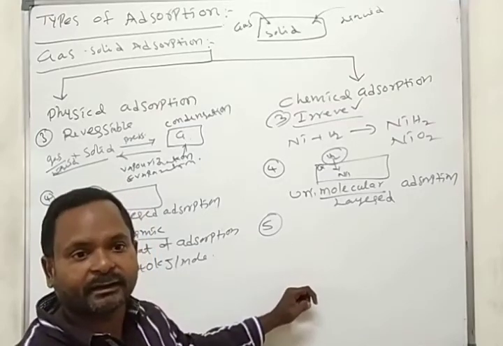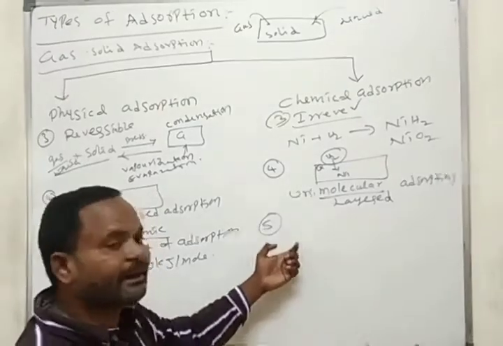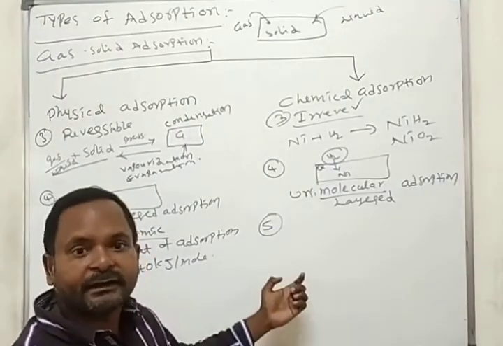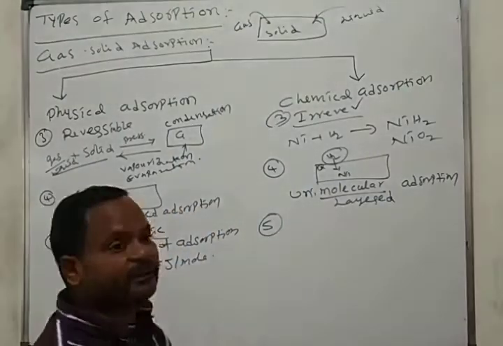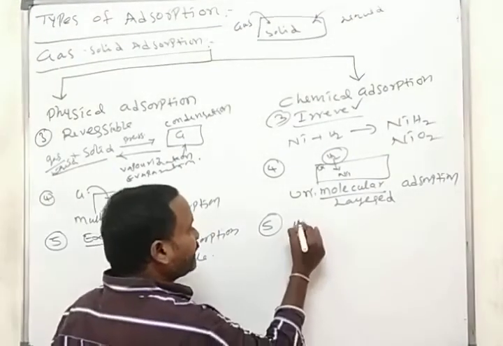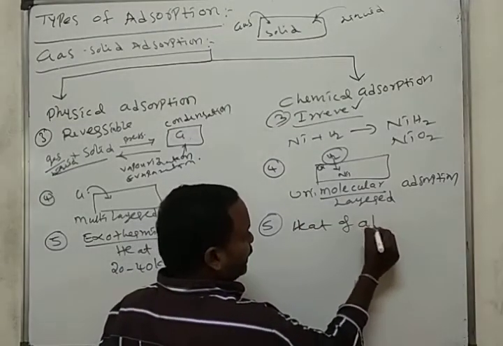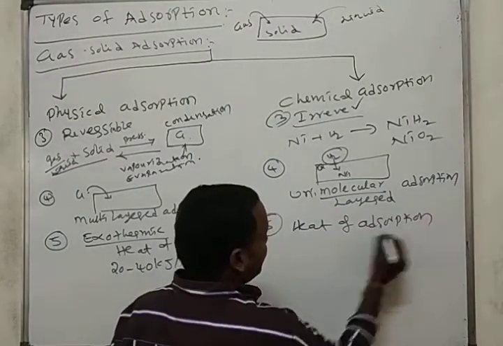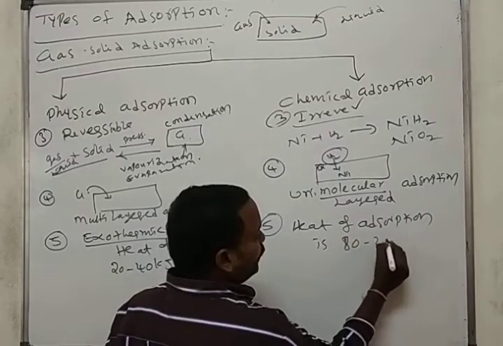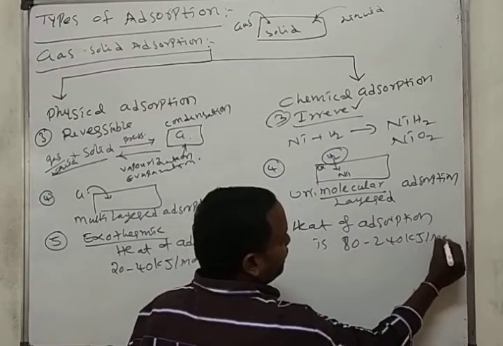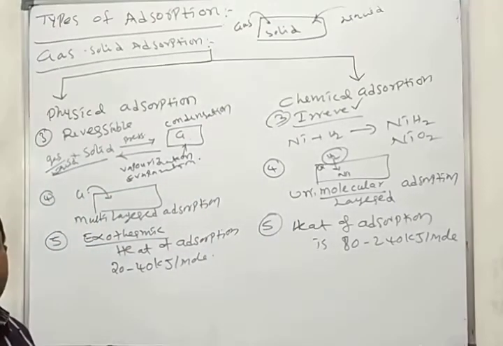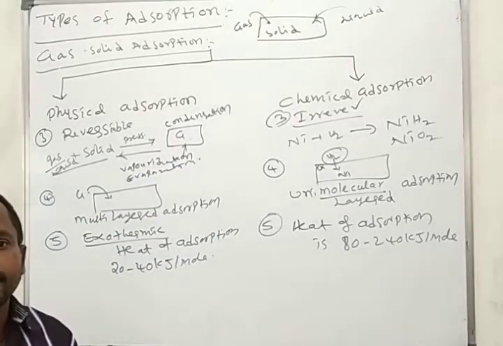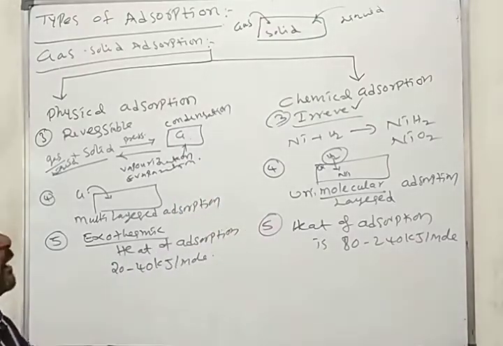Here the heat of adsorption is more compared to physical adsorption, 80 to 240 kilojoules per mole. These are the important characteristics of chemical adsorption and physical adsorption.